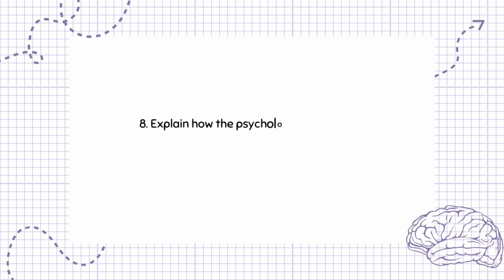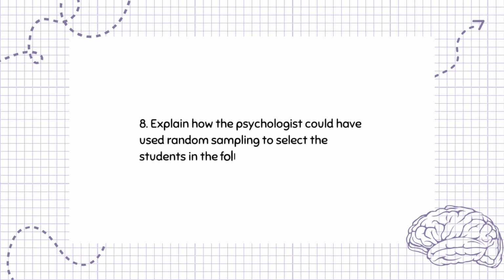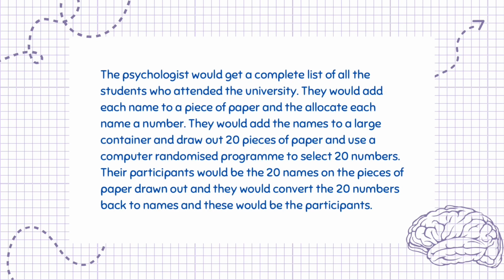Question 8. Explain how the psychologist could have used random sampling to select the students in the follow-up study. 3 marks. The psychologist would get a complete list of all the students who attended the university. They would add each name to a piece of paper and allocate each name a number. They would add the names to a large container and draw out 20 pieces of paper and use a computer randomized program to select 20 numbers. Their participants would be the 20 names on the pieces of paper drawn out, and they would convert the 20 numbers back to names, and these would be the participants.